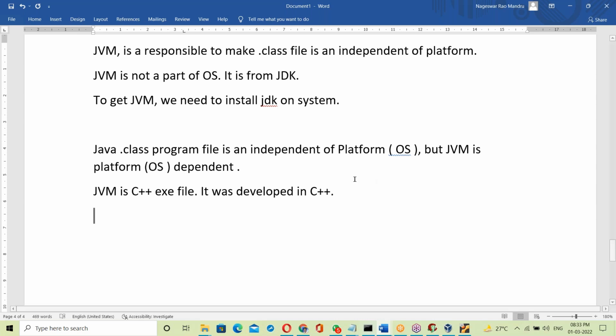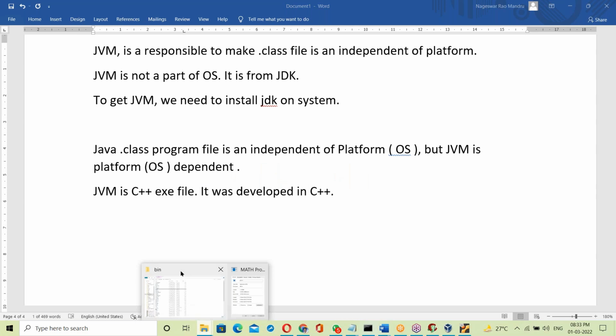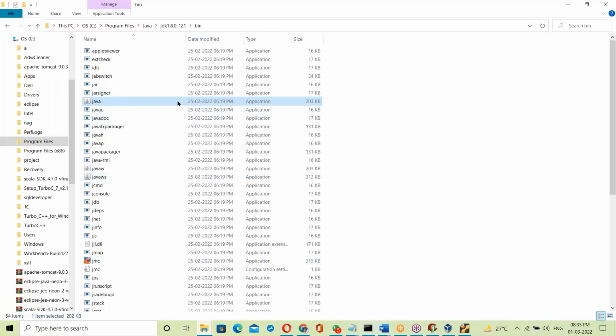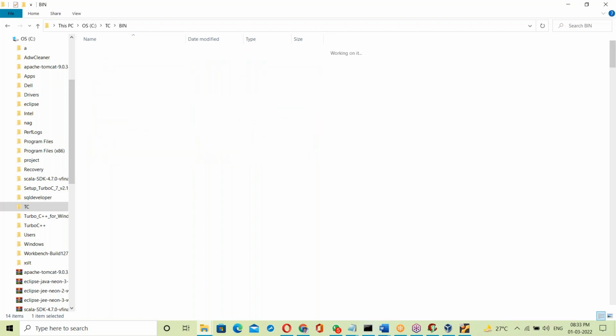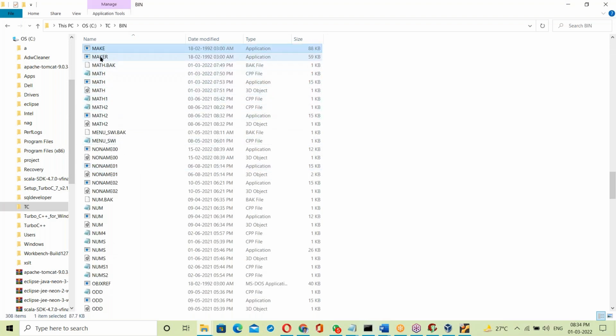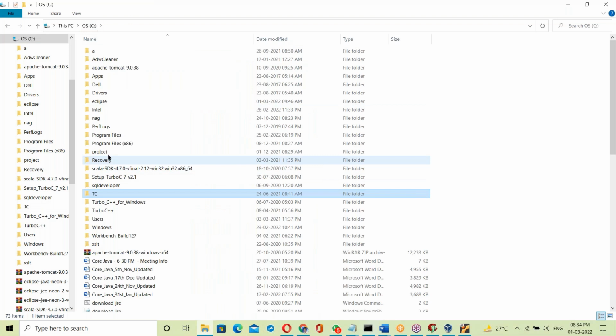So the JVM is a C++ exe file. What does an exe file mean? It's OS dependent. The JVM is an application, which is an exe file. Previously we discussed Turbo C, the TC bin, that math.exe file. Application means exe file. Right click, properties, check it here: it's a .exe file.